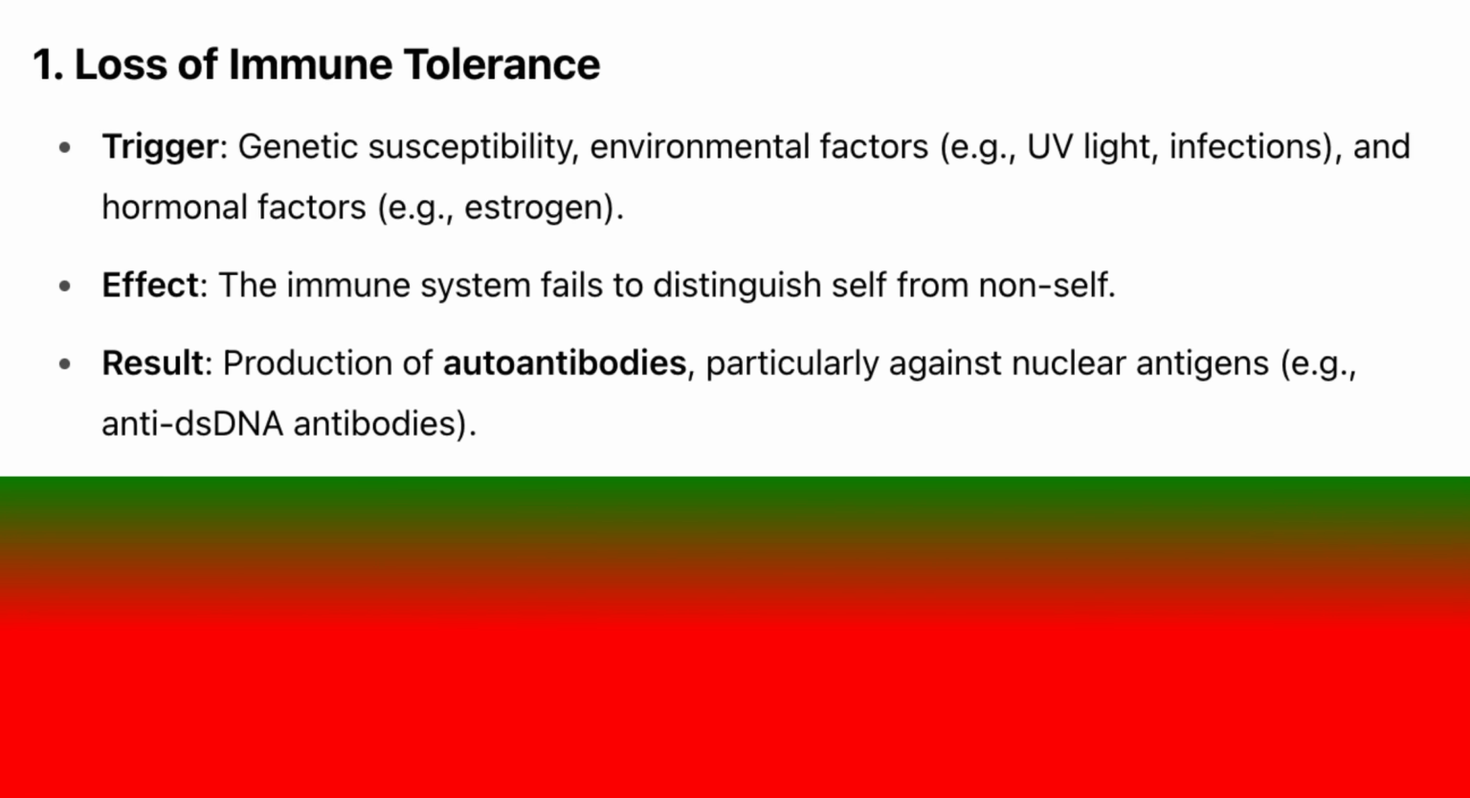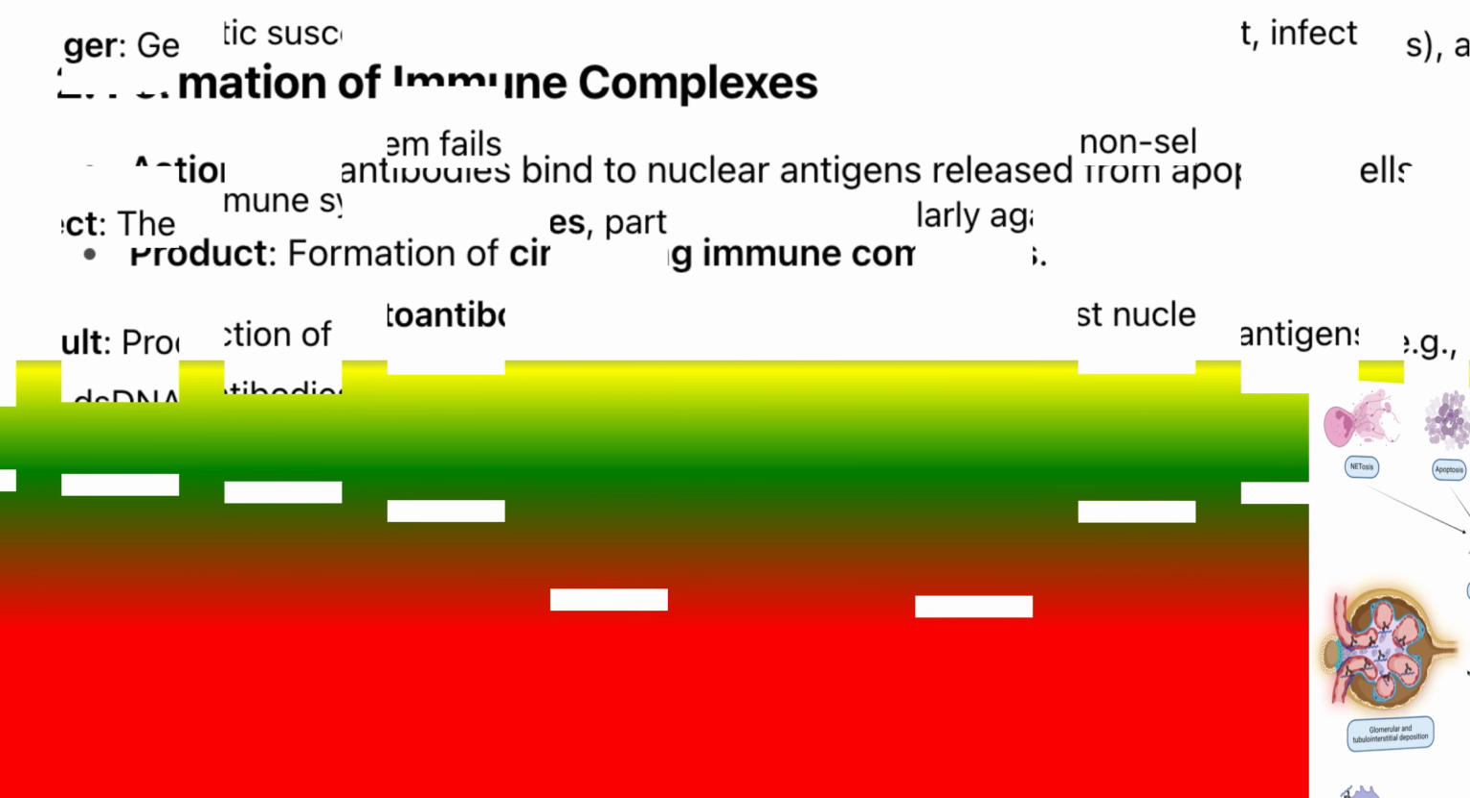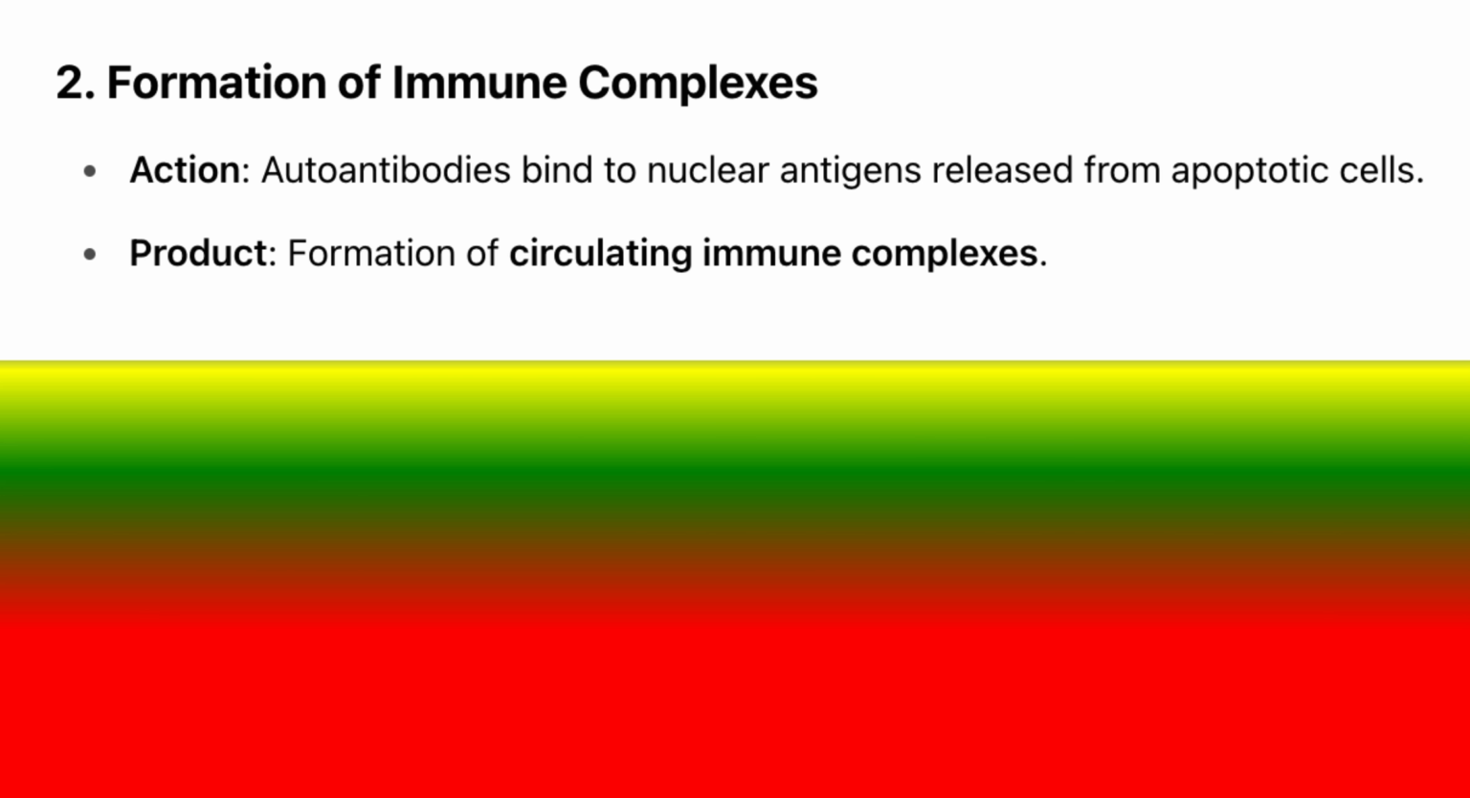1. Loss of immune tolerance. Trigger: genetic susceptibility, environmental factors, e.g. UV light, infections, and hormonal factors, e.g. estrogen. Effect: the immune system fails to distinguish self from non-self. Result: production of autoantibodies, particularly against nuclear antigens, e.g. anti-dsDNA antibodies.